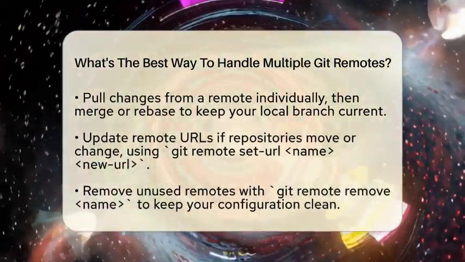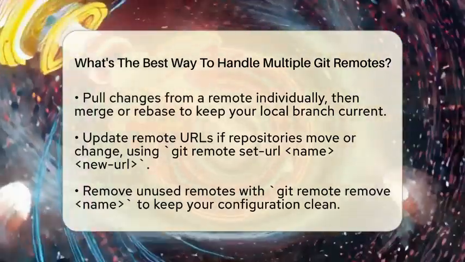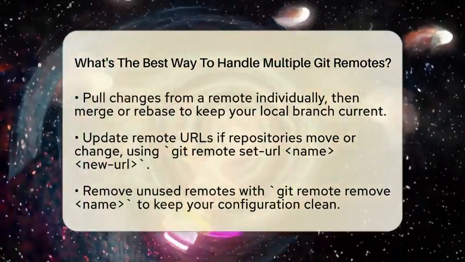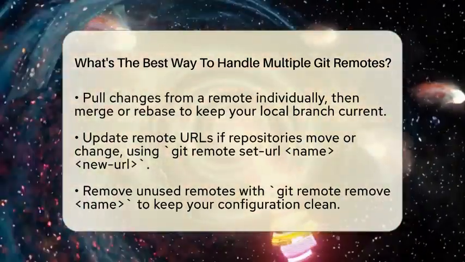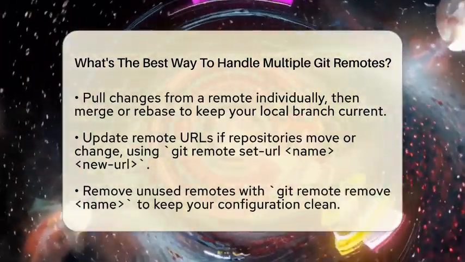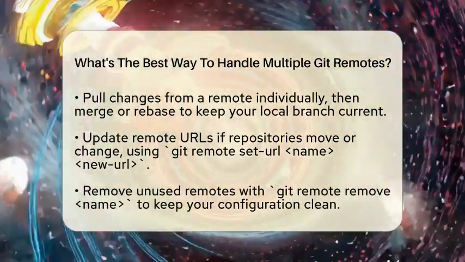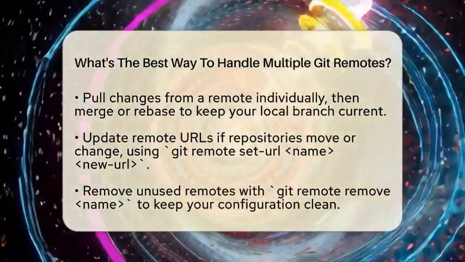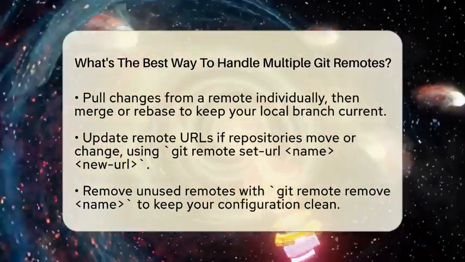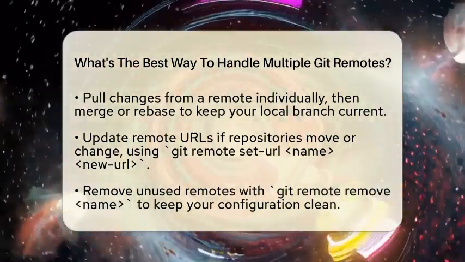Fetching from remotes is simple. You can run git fetch to update your local copy from every remote. But remember, pulling changes from a remote is a one-at-a-time process. You pick which remote to pull from, then merge or rebase those updates into your current branch. This keeps your local work current without confusion.